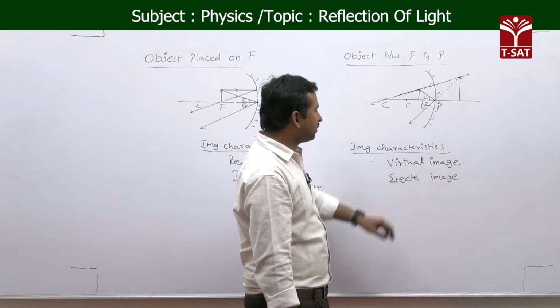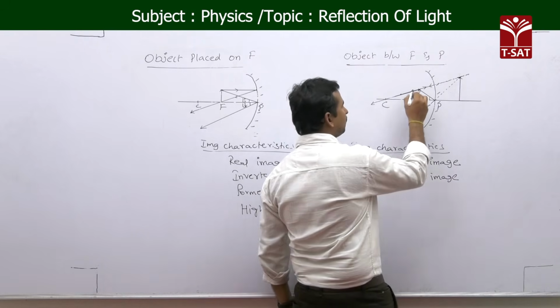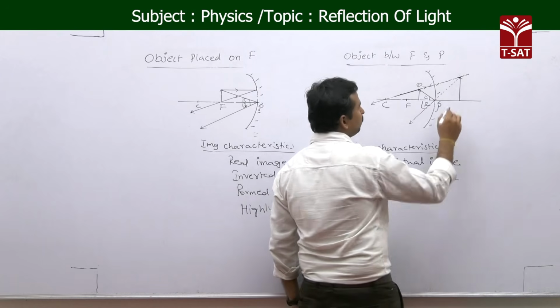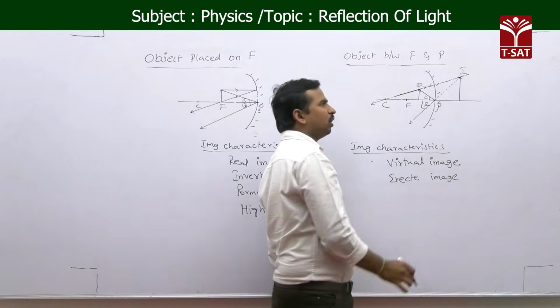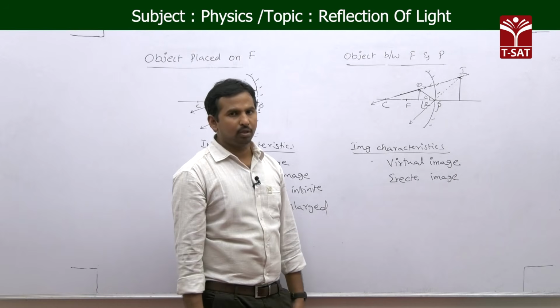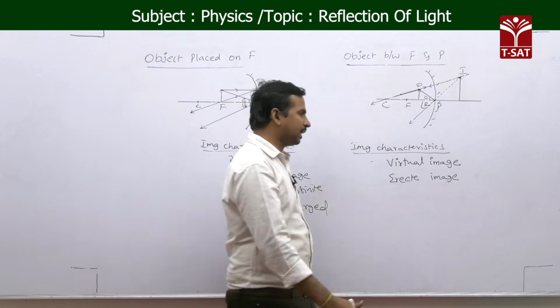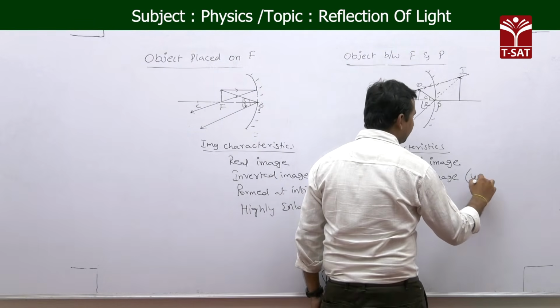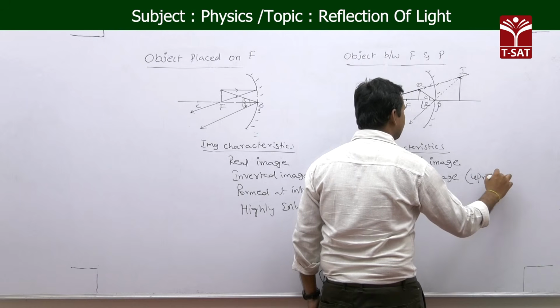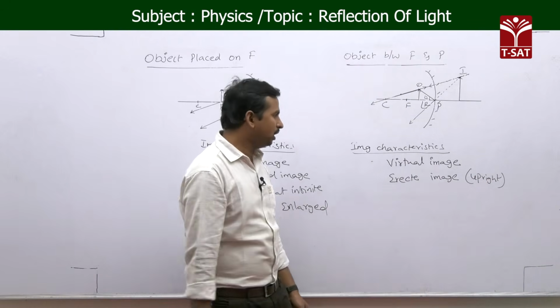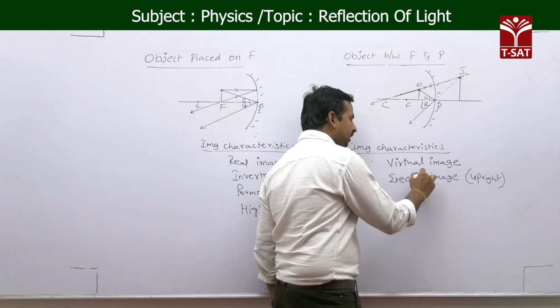Erect image means if the object is above the principal axis, the image is also forming above the principal axis only. These types of images we call upright images. There is no upside down. This is the upright image, which is called the erect image.